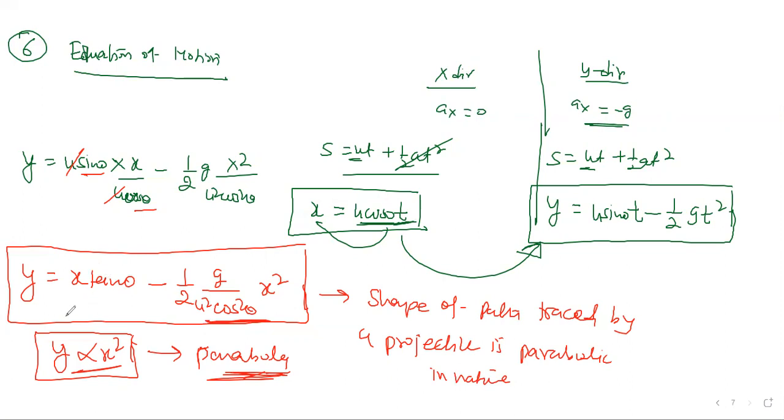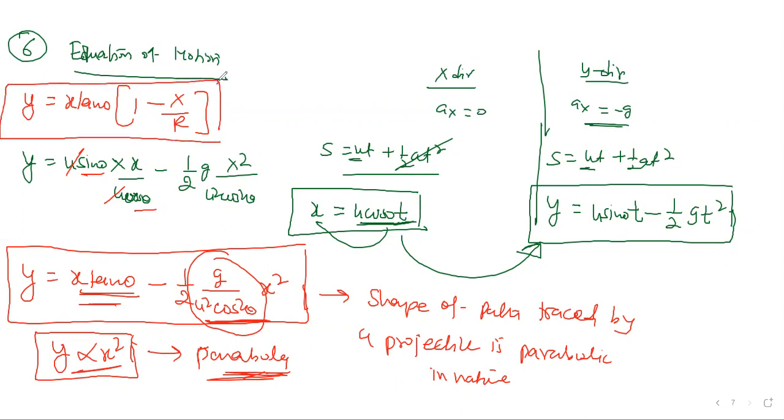And this equation you can write in one more, slightly simplified format that I'm writing here. If you take x tan theta common, y is equal to x tan theta into 1 minus, and this term we can write in range format, simply x by R. You take tan theta common, then we get sine, cos, and cos square, that becomes range only. This is the second format, the range format. Sometimes they also ask it in the exam. I will discuss some questions on this. Yes, this is the main equation format. So I'm reading once more.